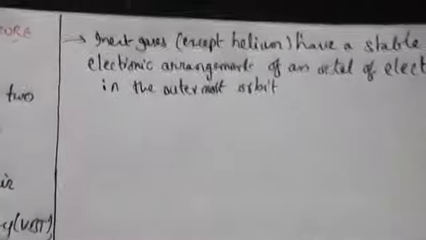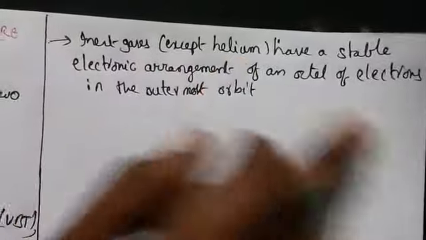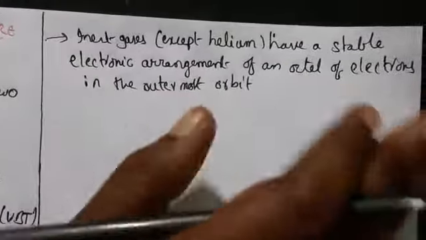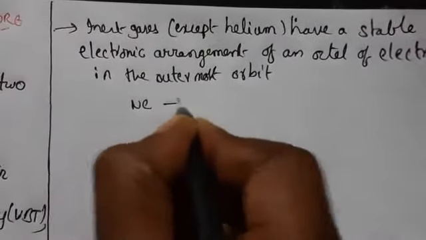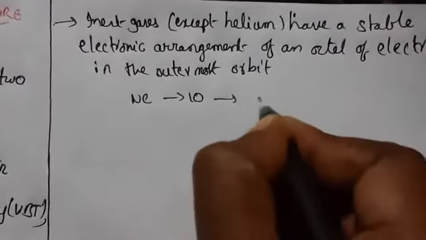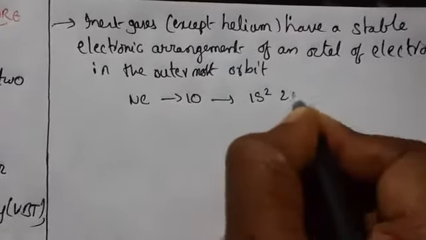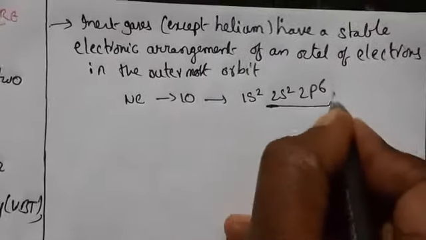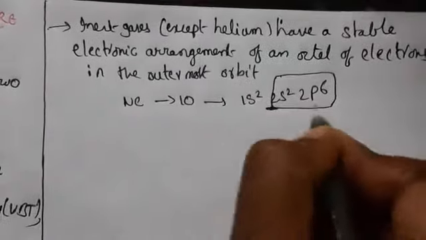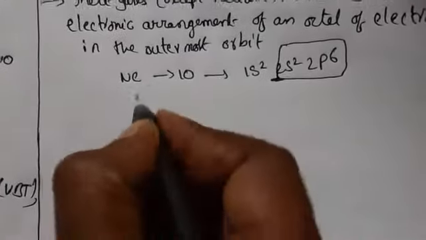So if you take any noble gas element except helium, all will have 8 electrons in the outermost shell. Let us take neon, the atomic number is 10. The electronic configuration is 1s2, 2s2, 2p6. So the outermost shell is satisfying 8 electrons.